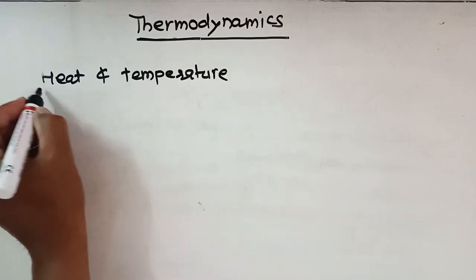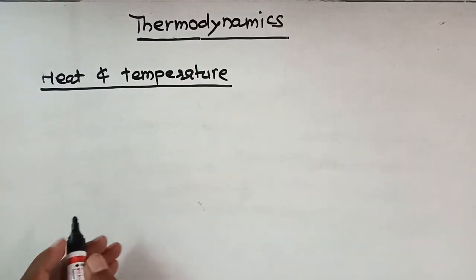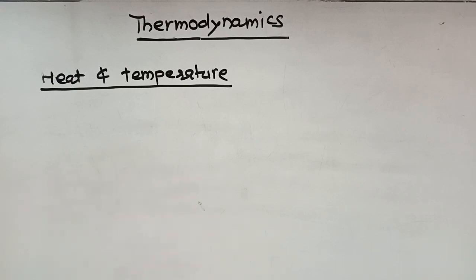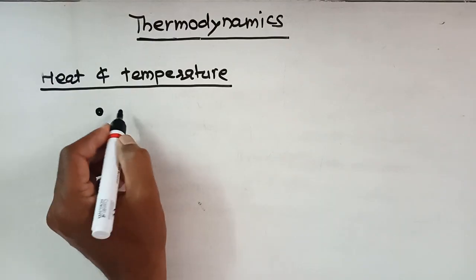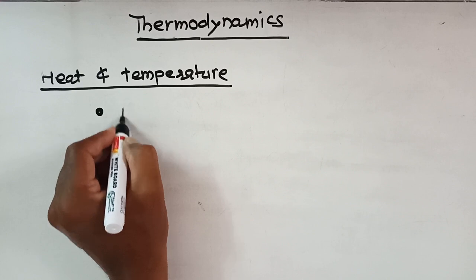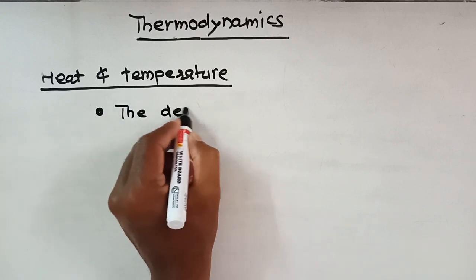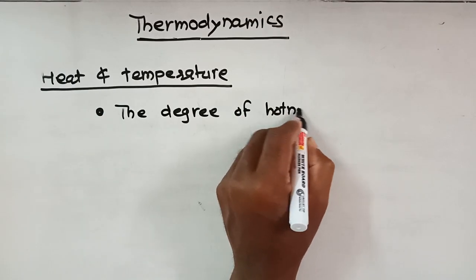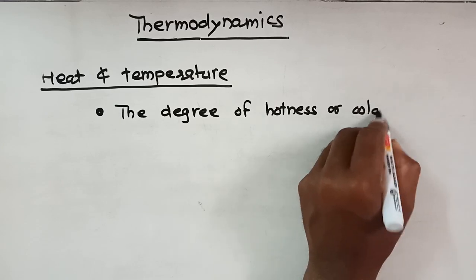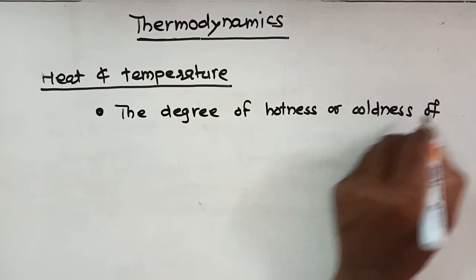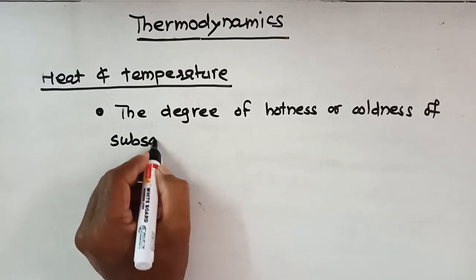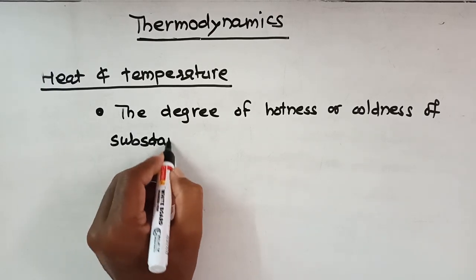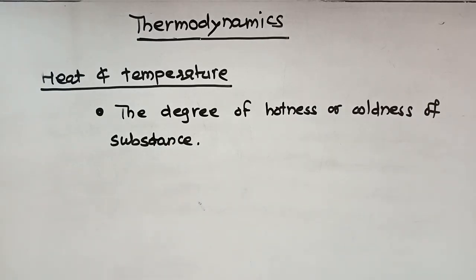We are all familiar with the word temperature. We say that a body is hot. We say that a body is cold. Meaning is that temperature is a measure of the degree of hotness or coldness of a substance. The degree of hotness or coldness of a substance is measured with the help of temperature.